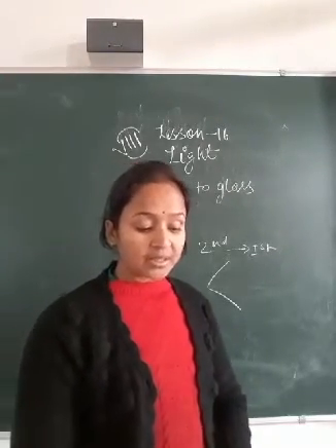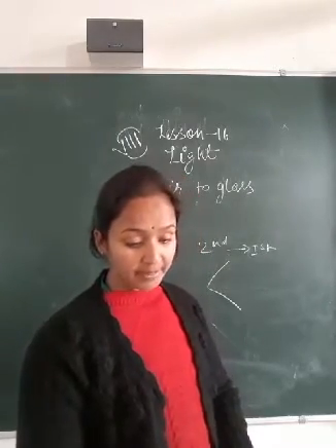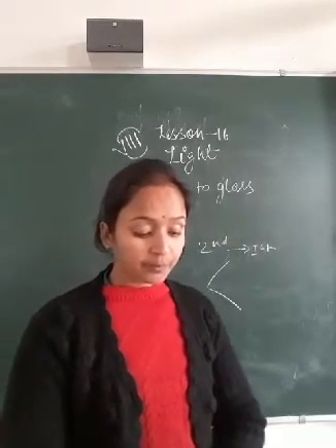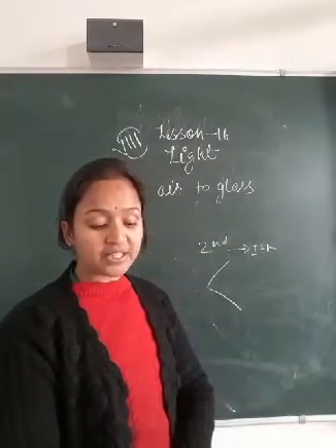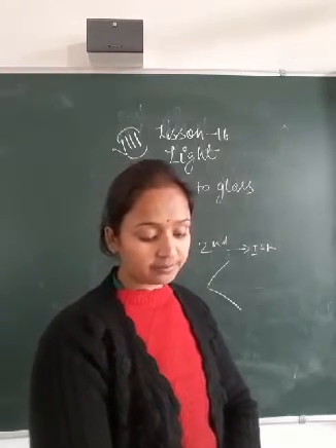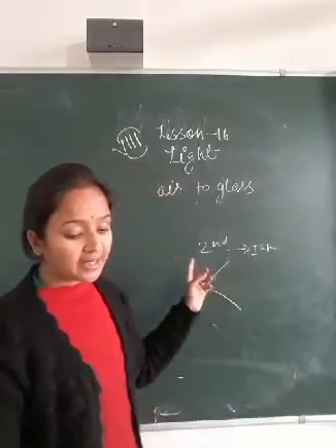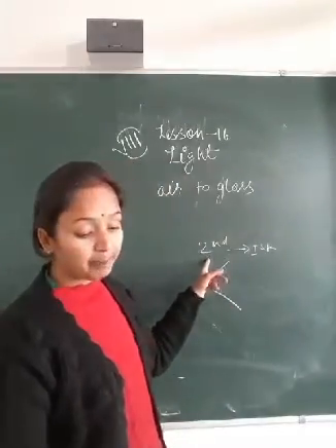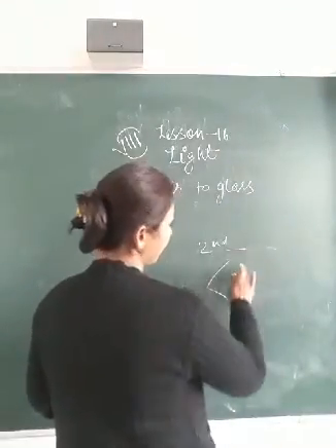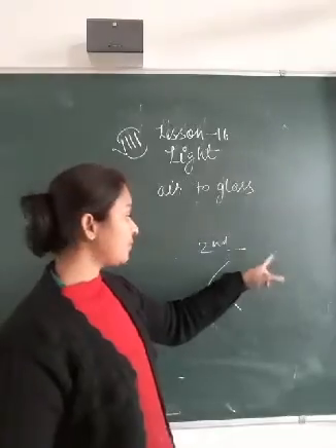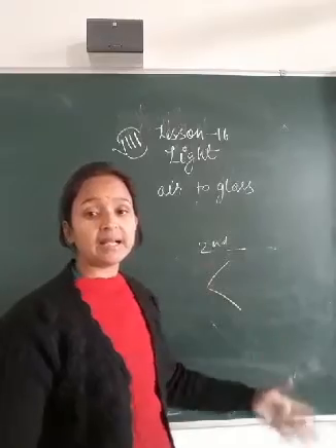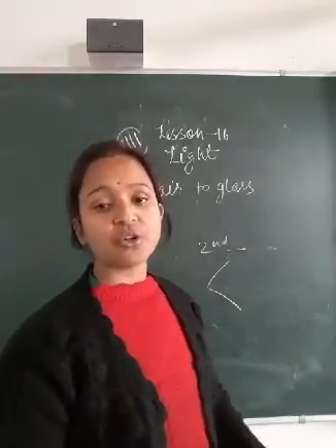And second, the ray of light may get absorbed by the medium, and the ray may pass through the second optical medium with a change in the angle. This phenomenon is called the refraction of light. It will not pass back into the first optical medium. It passes through the second optical medium with a change in angle, and this is called the refraction of light.